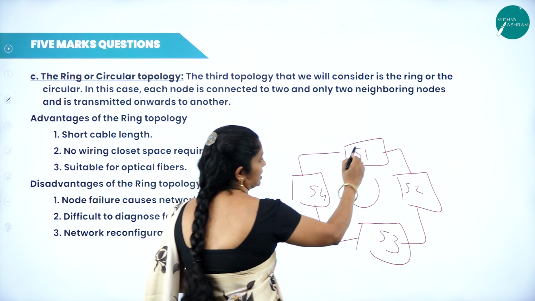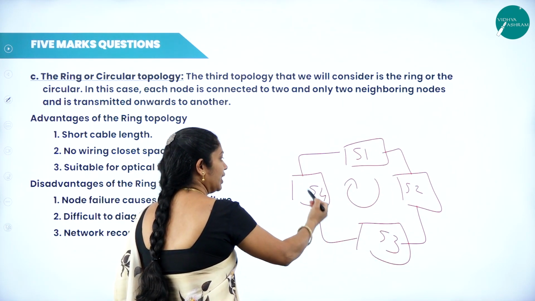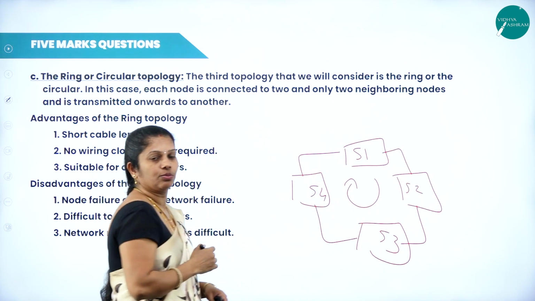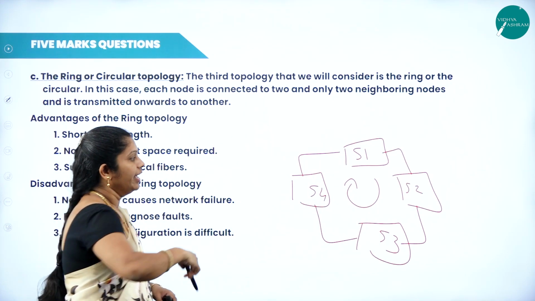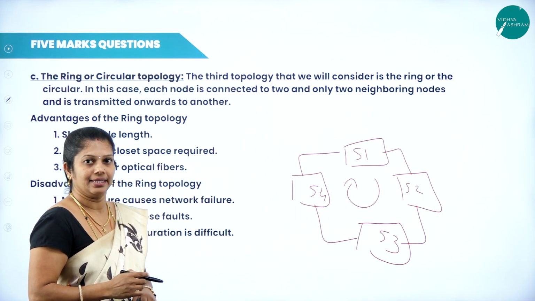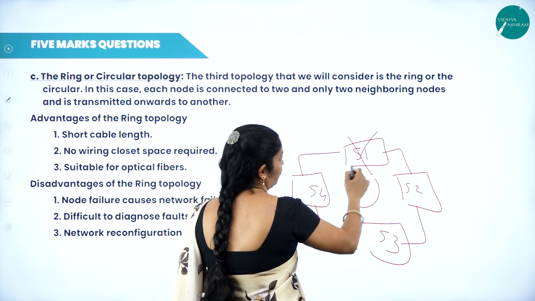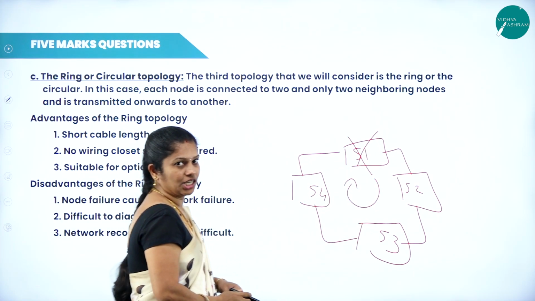Then what it will do, S1 sends the command to S2, from S2 to S3, from S3 to S4, then from S4 to S1, the information will be sent here. That means in the format of a ring shape, all the nodes or all the systems are connected here. If S1 fails to process, then from here we are not able to do any transaction here.